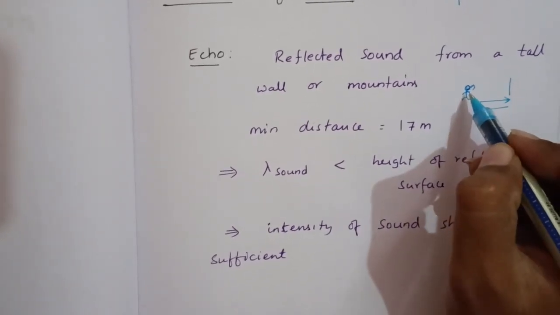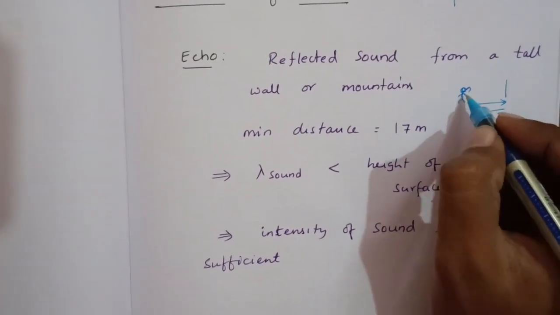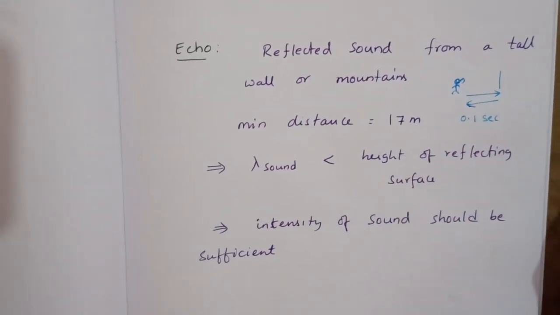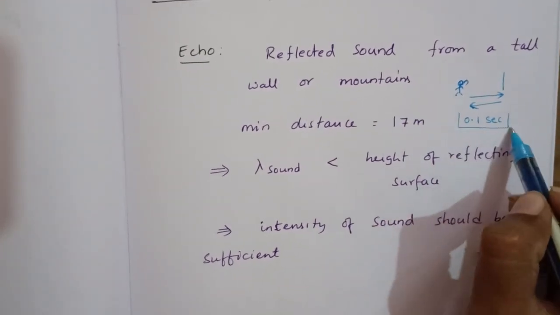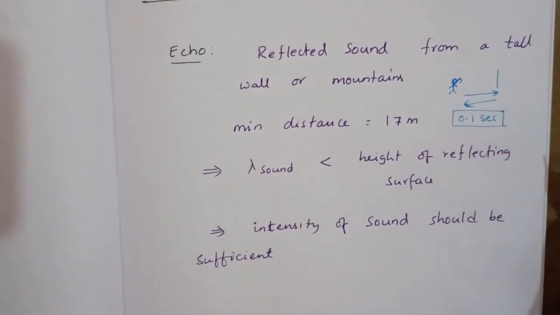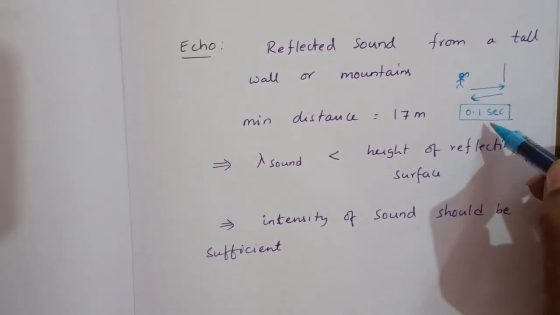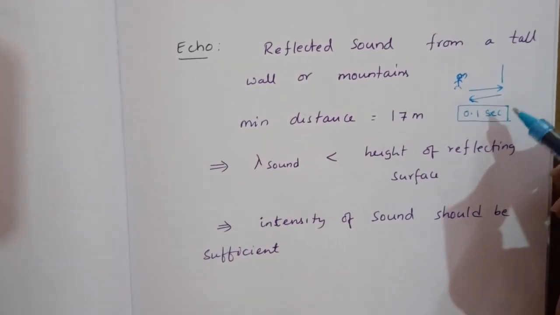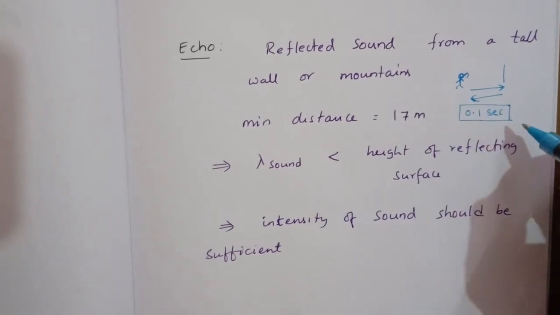If the gap between these two sounds, one he is producing and another one reflected, is 0.1 second, a human can listen to two sounds. The minimum time between them is 0.1 seconds. So whenever we say hello, if it comes back faster, less than 0.1 second, we won't hear an echo.